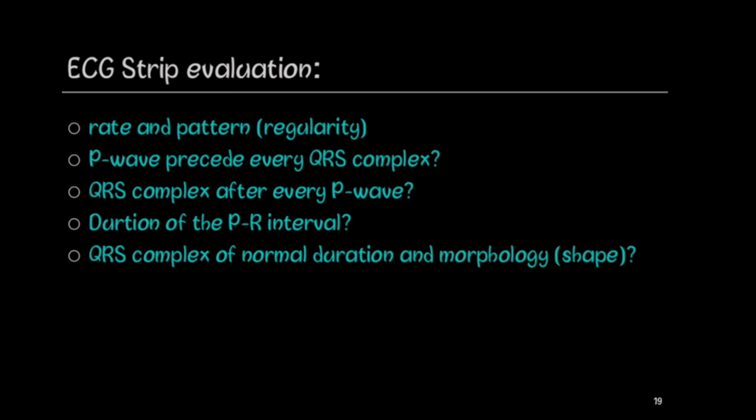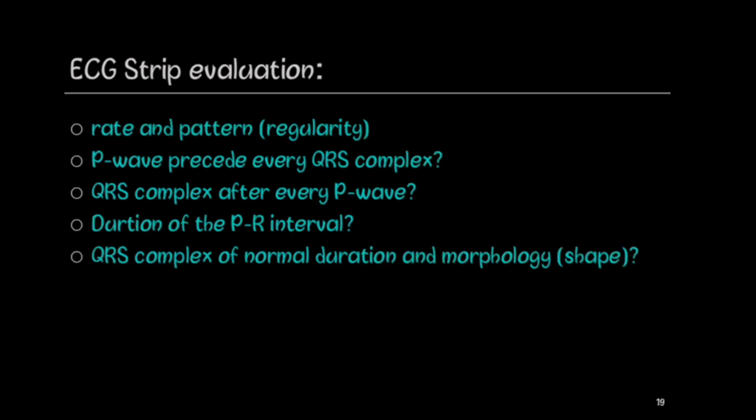Does the P wave precede every QRS complex? This indicates appropriate atrial activity. Is there a QRS complex after every P wave? This indicates appropriate conduction of impulses from the atria to the ventricle. What is the PR interval? A PR interval of greater than 0.2 seconds indicates delay in the conduction from atria to ventricles.